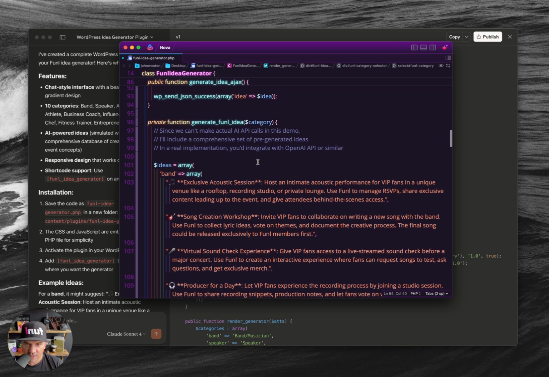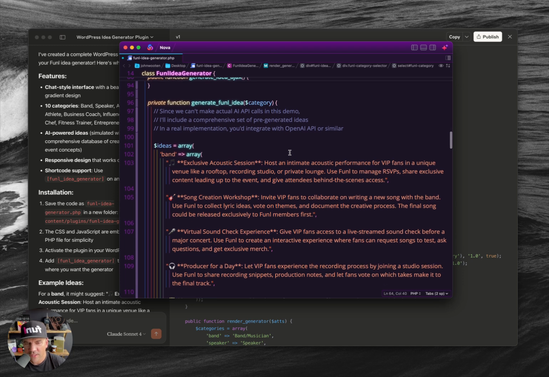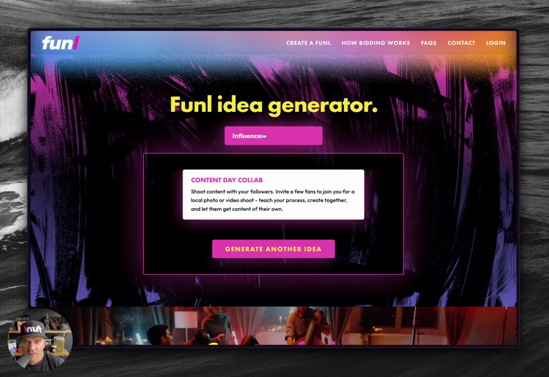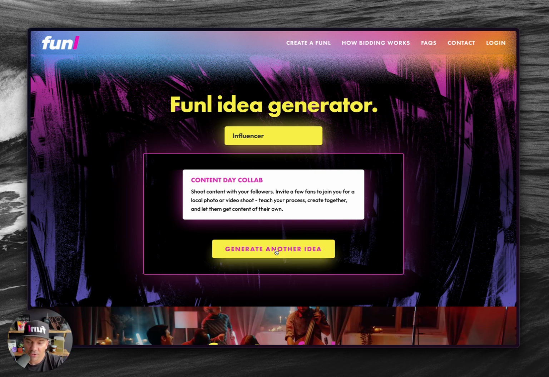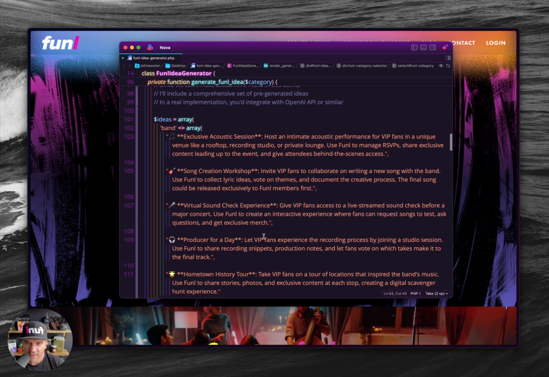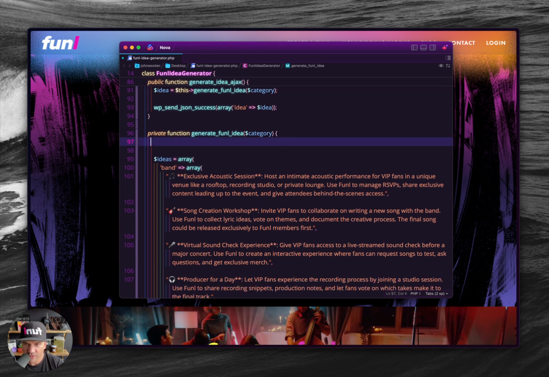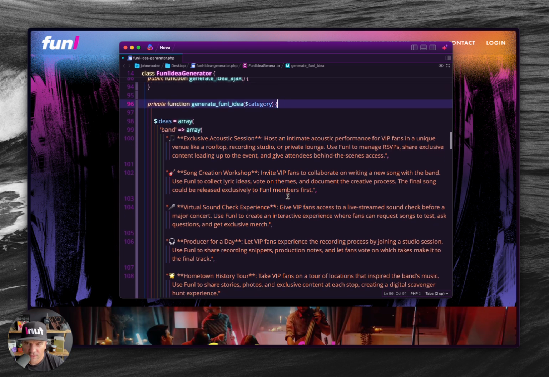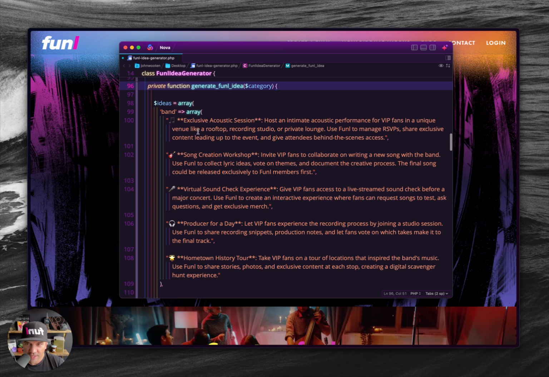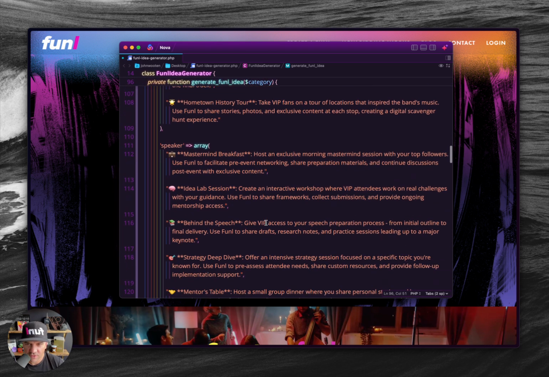Okay, cool. And then it's saying, since we can't make actual API calls in this demo, there are two options here. I could either have, when somebody clicks generate another idea, that AI would generate it on the fly. Initially, I thought I wanted that, but sometimes it would suggest ideas that really didn't fit our platform. And so I decided against that, and I wanted to control what ideas it gave. So we really don't need this here. We can get rid of that. And so here we go. If they choose band, these are the 5 options it's going to show them.